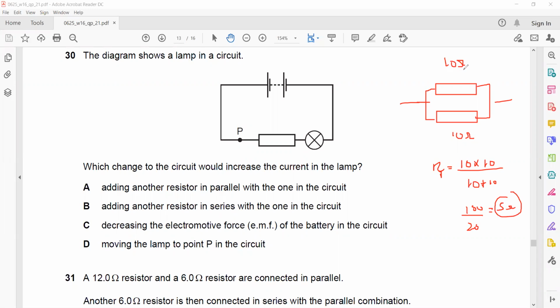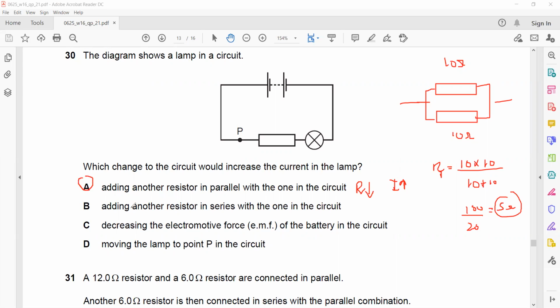So you can see when two resistors are connected in parallel, the combined resistance will decrease. So when we connect them in parallel, the total or combined resistance decreases. So what happens to the current in the circuit? The current in the circuit will increase.